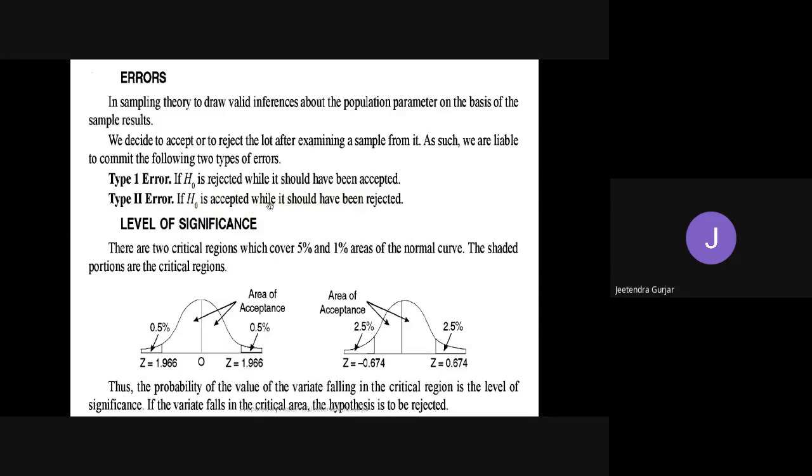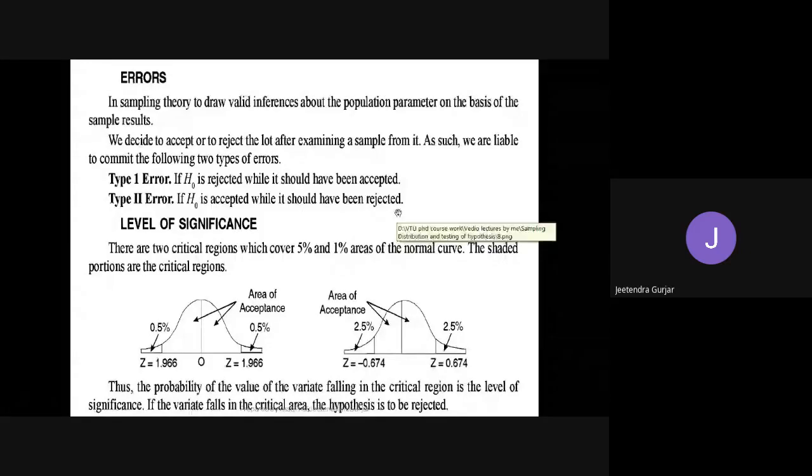Type 2 error: it is accepted while it should have been rejected. So it is vice versa, students. Suppose in the first error, your answer is correct, but still the hypothesis is rejected, meaning you don't get the marks, then that is a type 1 error. And the second type, you have written a wrong answer, but you have got full marks. Is it understood? This is a type 2 error. H naught is accepted while it should have been rejected.